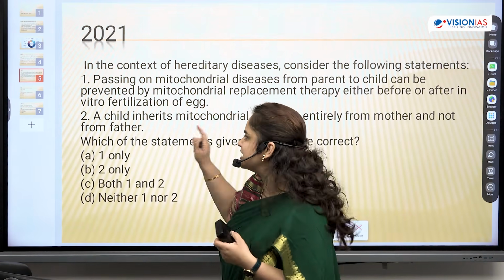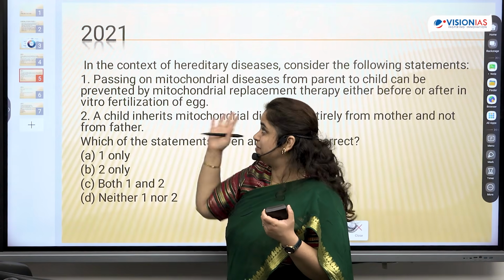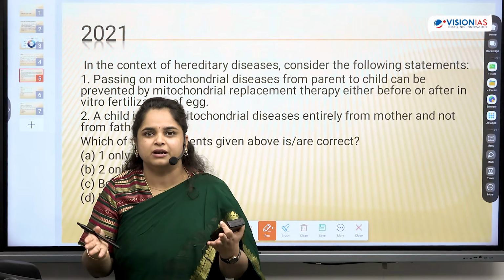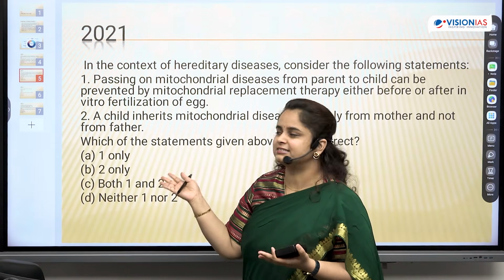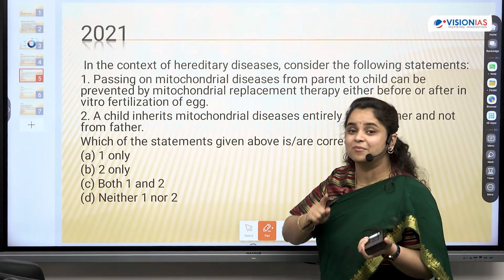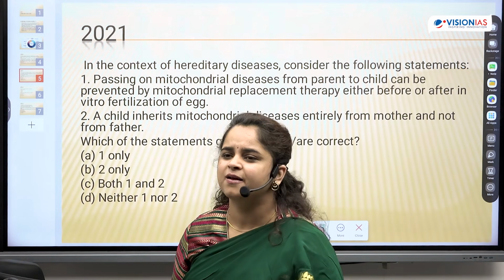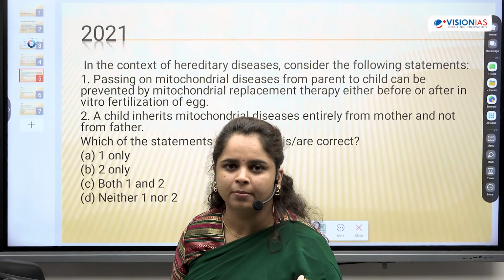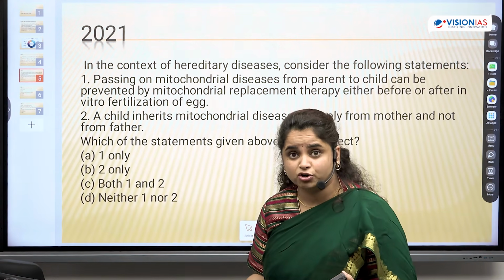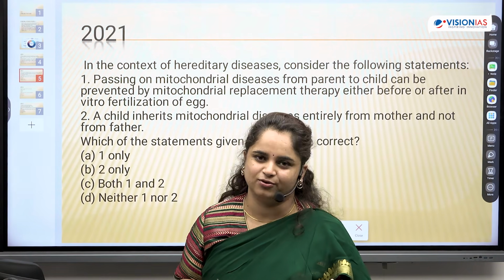Think about how tragic it would be if people in 2021 did not go through the 2020 question paper and did not know about mitochondrial diseases and the technology which we have for them. So don't become a part of that sad trap. There are a lot of things which we cannot predict. There are a lot of things which will just randomly show up. But at least if there is something through which we can get an assessment of questions and topics and themes, we should not miss out on that.